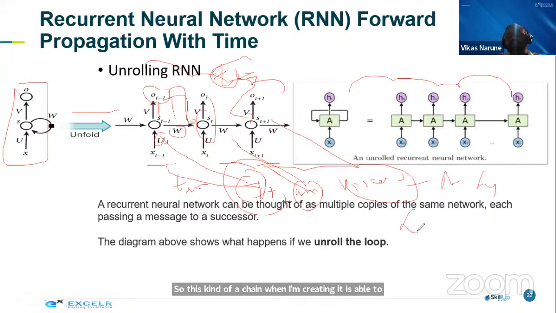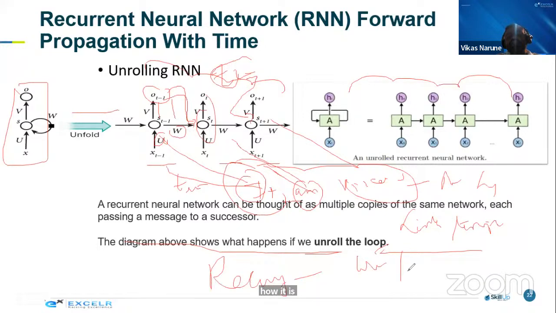Also, it is creating a kind of link. It is creating a link with the timestamp, and that is why it is able to understand the entire loop. And this is how, guys, it is trying to create what is called a recurrency, and it is able to understand the words and sentences.